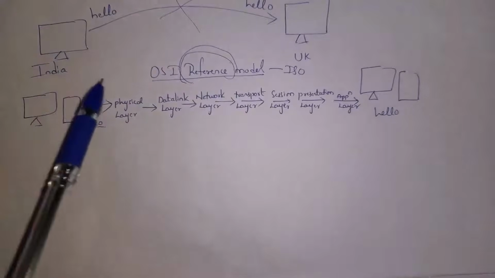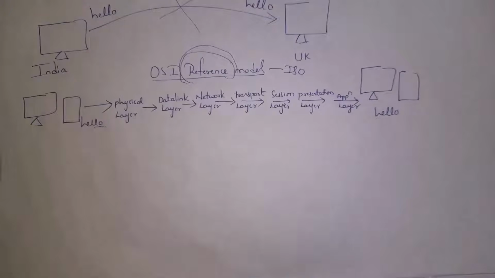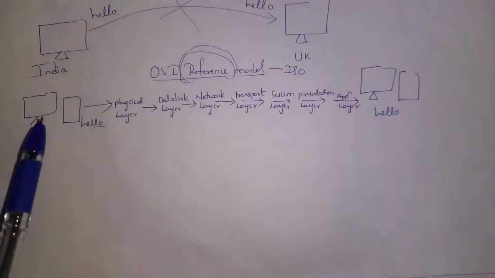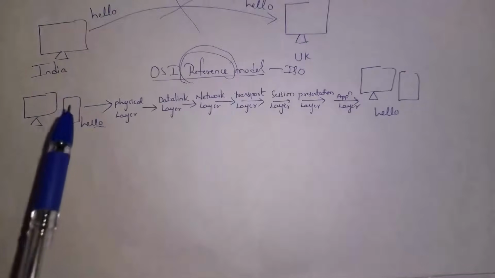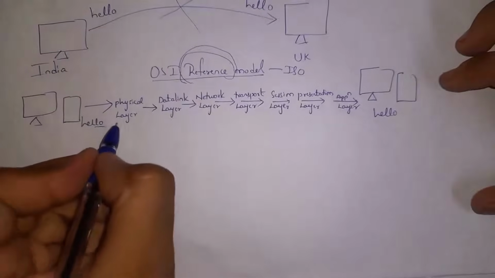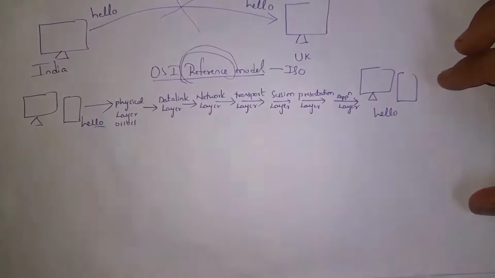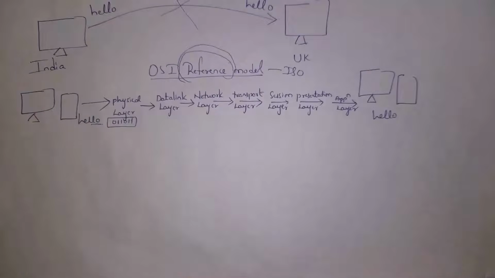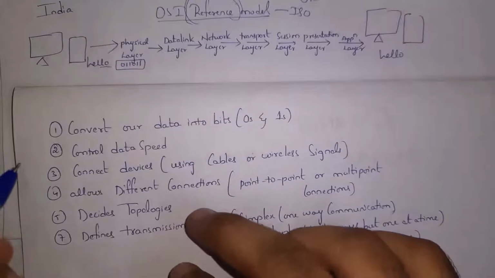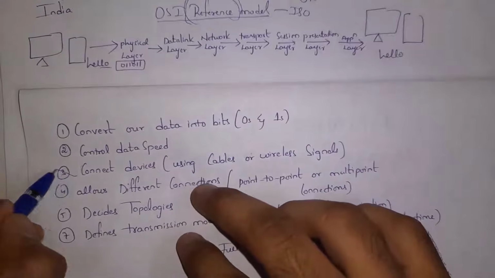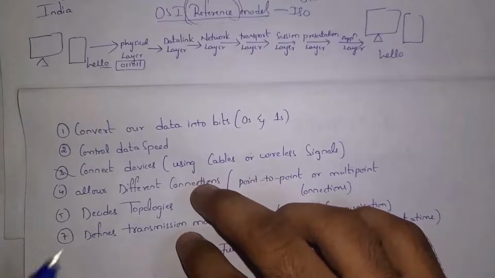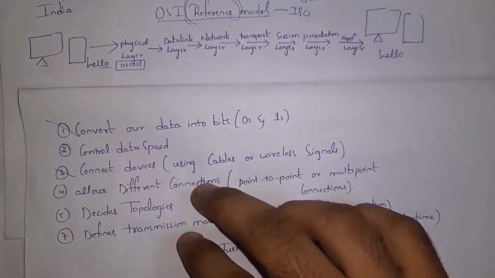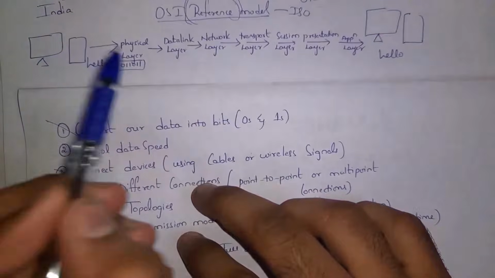After establishing connection, physical layer will convert our data into bits, that is zeros and ones. For example, I will send message hello. Physical layer will convert my message into zeros and ones. So this hello is converted into zeros and ones like 0, 1, 1, 0, 1, and so on. So duty of physical layer is to convert our data into bits, that is in the form of zeros and ones. So physical layer will establish connection between devices either by using wires or wireless, and physical layer will also convert our data into bits. And physical layer will also control data speed, that is how much speed data must be transferred in network.